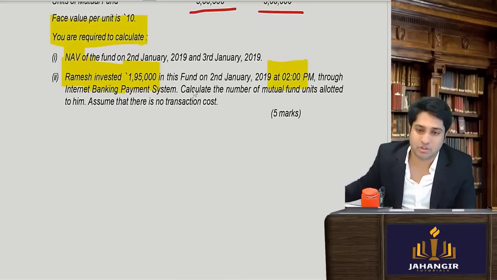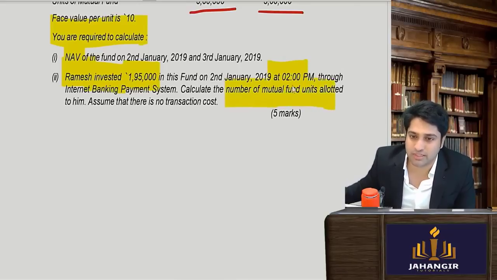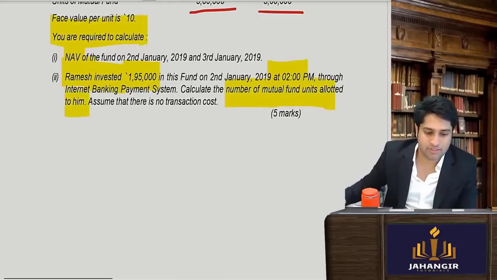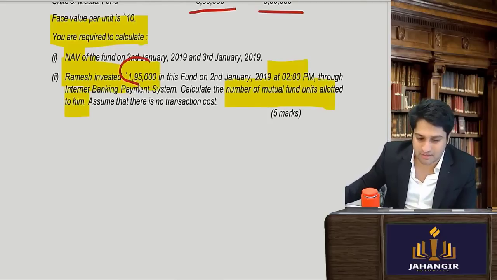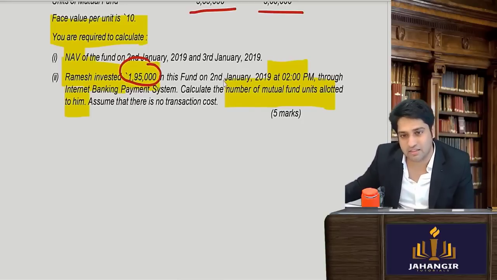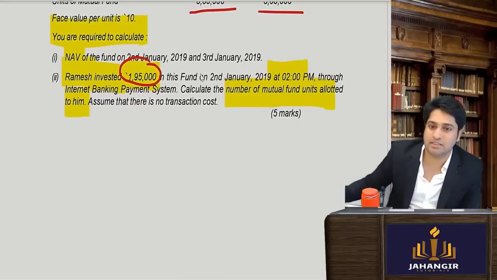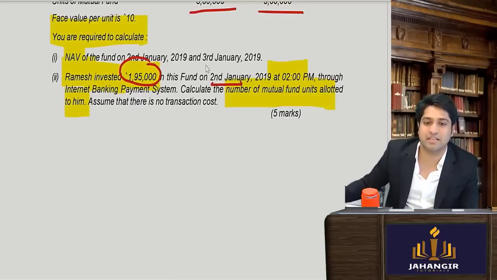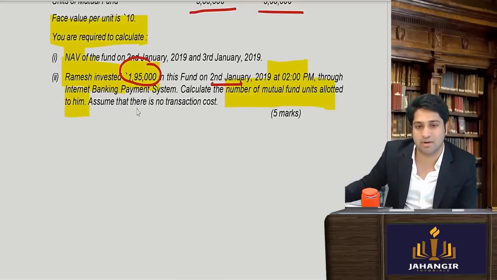Same day. So calculate the number of mutual fund units allotted to him. We will have to say that he has invested this much amount. That day NAV कितना था? That is on the same day. So same day means 2nd Jan को NAV कितना था? I will use this amount.